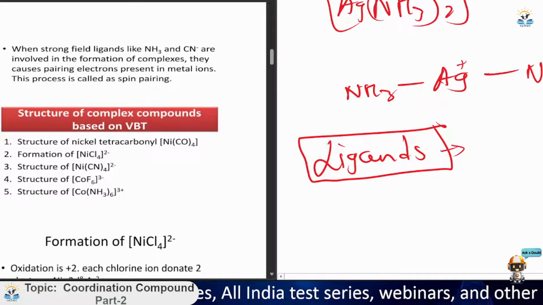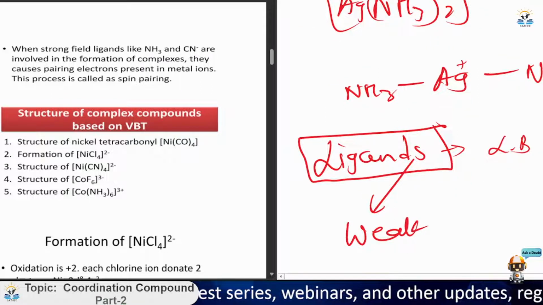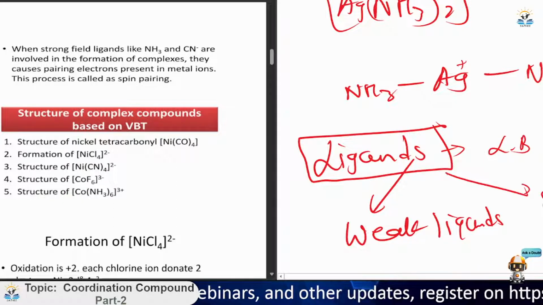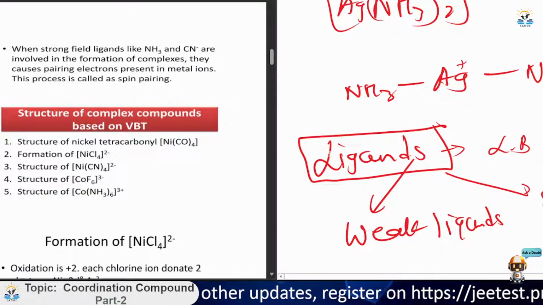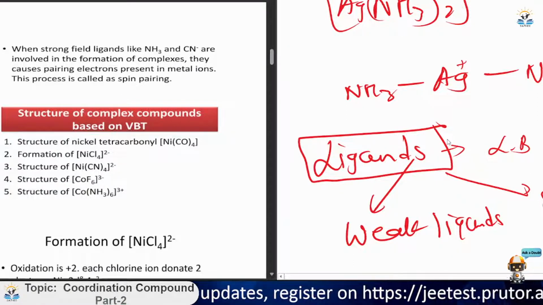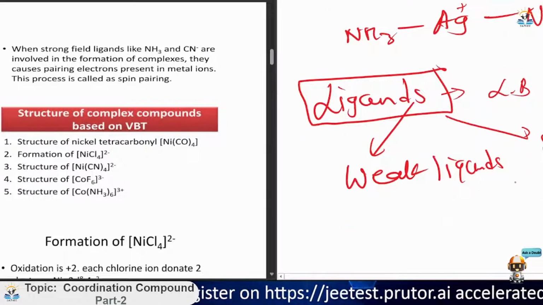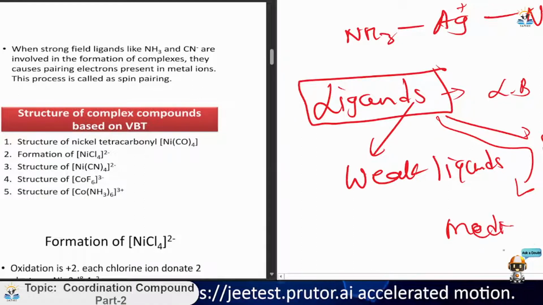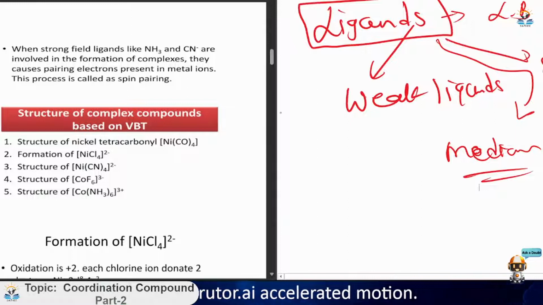Ligands are generally of two types. This is weak ligands and strong ligands. So there are two types of ligands: weak ligand and strong ligand. You can insert one more type, that is moderate or medium. It is weak ligand or strong, both doesn't matter.